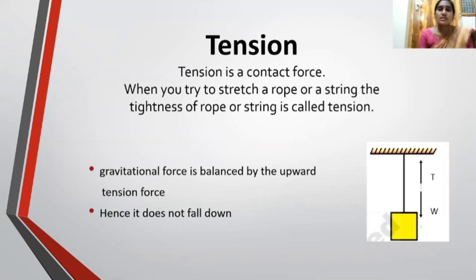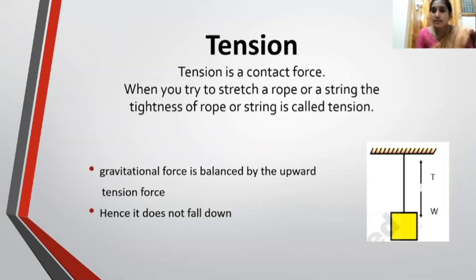Now the next one is tension. Tension is a contact force. When you try to stretch a rope or a string, the tightness of the rope or string is called tension. Clear? The tightness of rope or string is called tension. Here you see the picture.